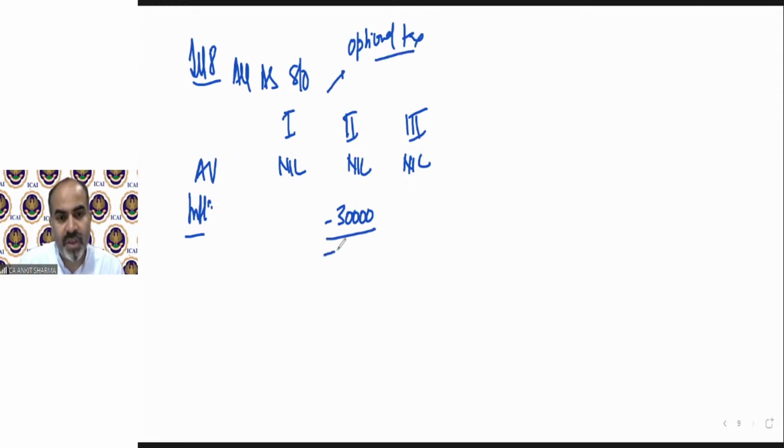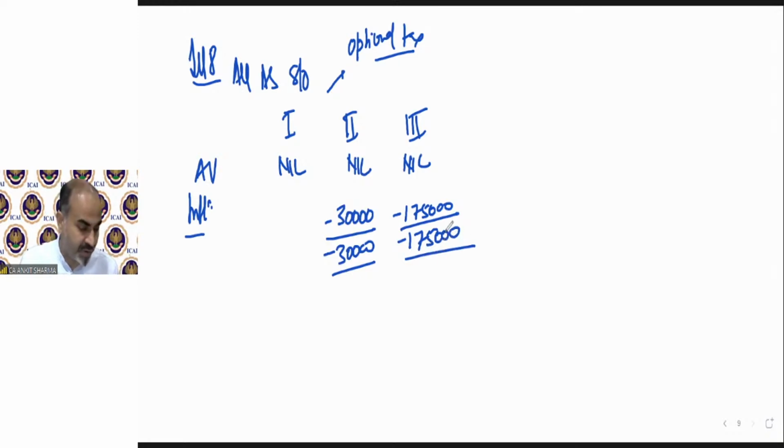So loss from this property will be 30,000. And for the second property, house number 3, the interest is 5,000. So maximum up to 2 lakh we can claim for purchase or construction. So in this case, my loss will be 1,75,000. I hope it's clear till now.